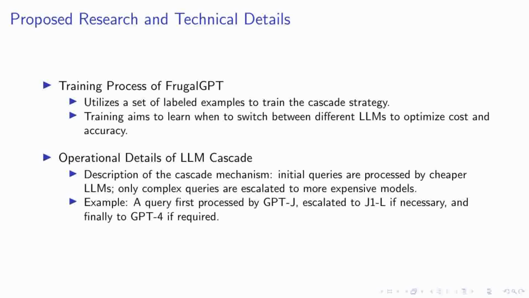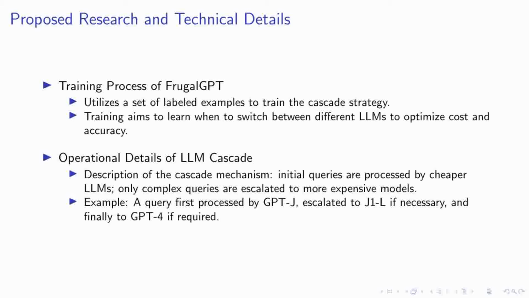Let's delve into the training and operational mechanics of FrugalGPT, our proposed cost-effective strategy for leveraging large language models. The training process of FrugalGPT involves using a set of labeled examples to fine-tune the cascade strategy. This training is crucial, as it teaches the system when to switch between different LLMs to optimize both cost and accuracy effectively. In practice, the operational details of our LLM cascade are designed to maximize efficiency.